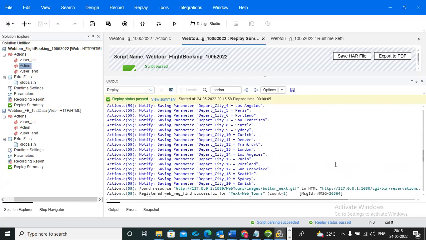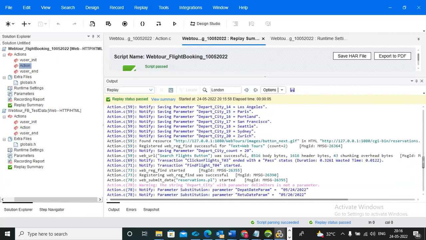You can observe the departure city count will be 20. So when you give ordinal equal to all, it becomes an array and it displays all the values of that occurrence. To capture all occurrences of the dynamic value, you need to give ordinal equal to all.